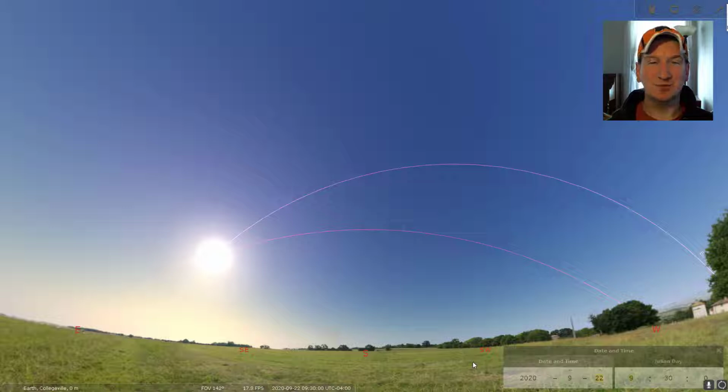So today, the 22nd at 9:30 a.m. marks the Autumnal Equinox, which is the astronomical end of summer or beginning of fall, however you want to think about it. So if we look at the words autumnal equinox, if we know a little bit about words, we can figure out what this means.